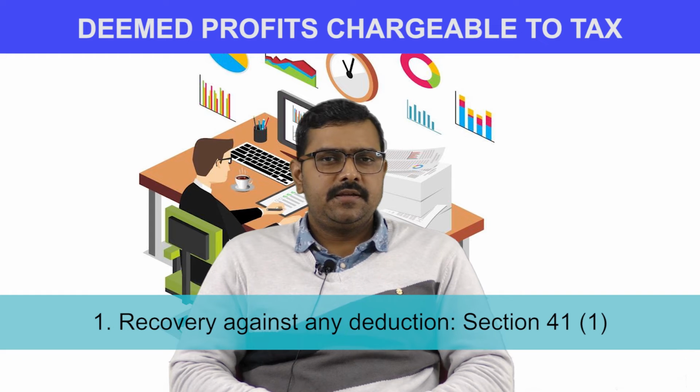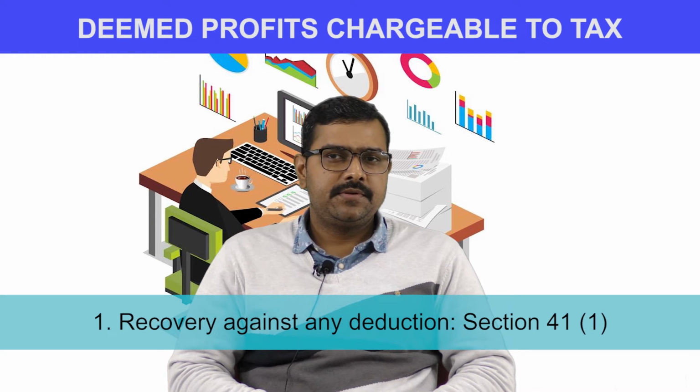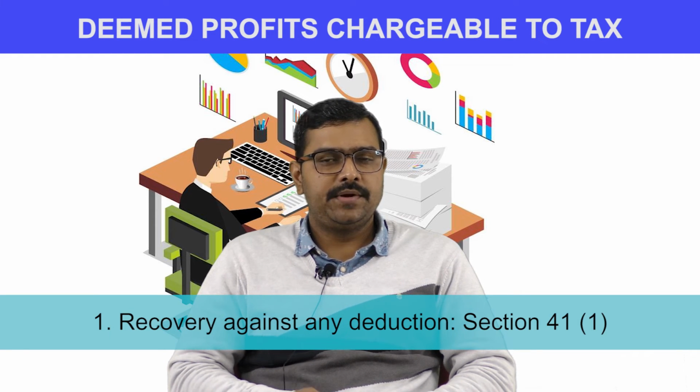For example, if rupees 1 lakh is paid as sales tax during the previous year 2019-20 and the same is allowed as deduction, and the SSE claims a refund of rupees 10,000 in June 2020 after a court case decision, the same rupees 10,000 shall be taxable in the previous year 2020-21.